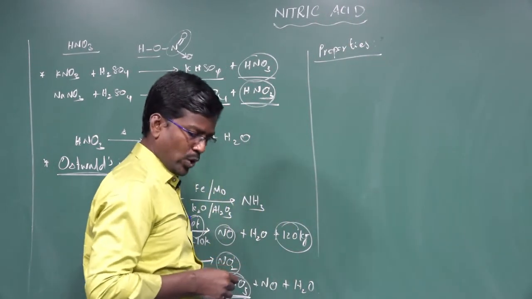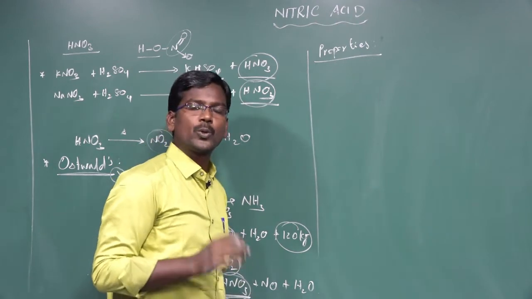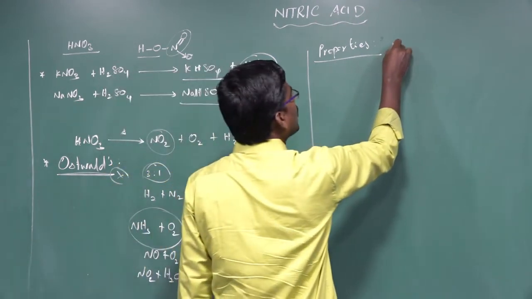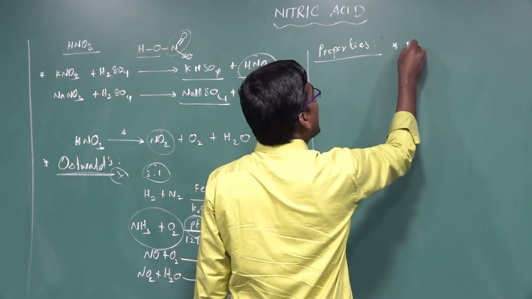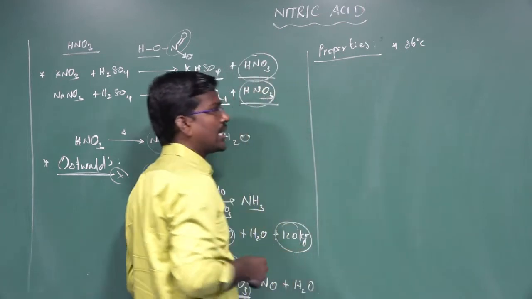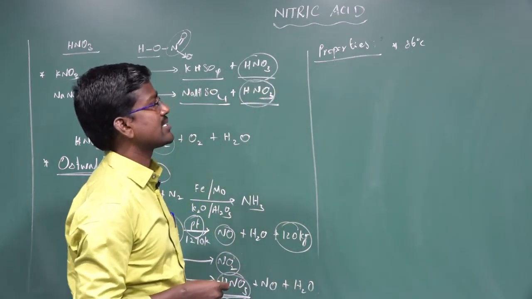Pure nitric acid is a colorless substance. It boils at 86 degrees Celsius.